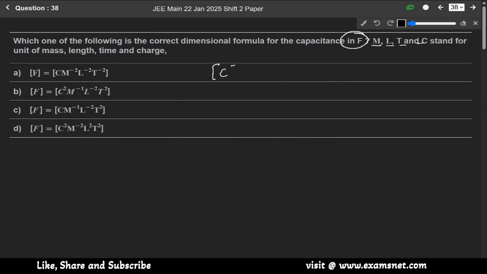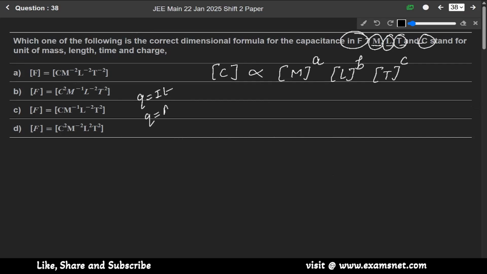So let us say capacitance is in terms of mass, length, time and charge. It will be directly proportional to mass to the power a, length to the power b, time to the power c, and charge. We know that charge Q equals I T, so it will be A T to the power d.